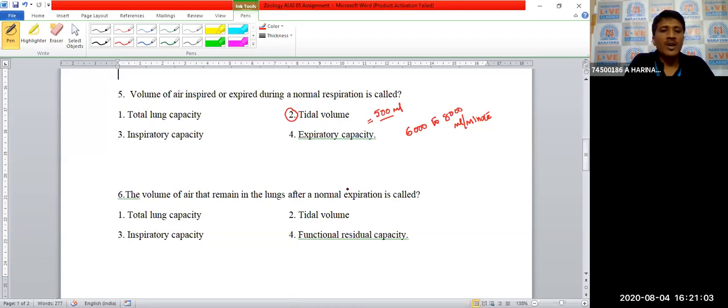Next, the volume of air that remains in the lungs after a normal expiration is called functional residual capacity, FRC. FRC is equal to ERV plus RV, expiratory reserve volume plus residual volume. The volume of air that remains in the lungs after a normal expiration is called functional residual capacity.